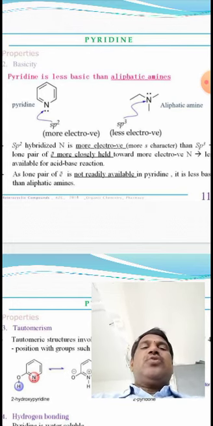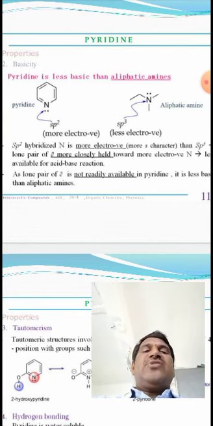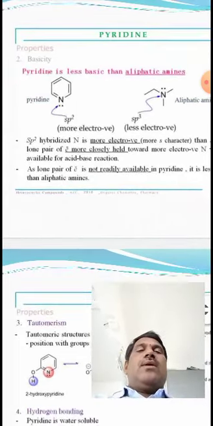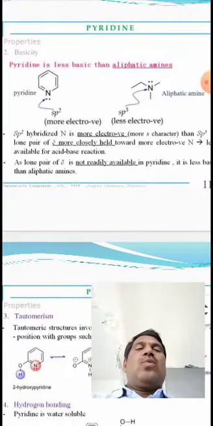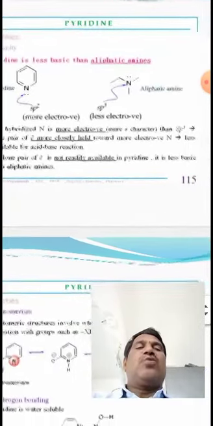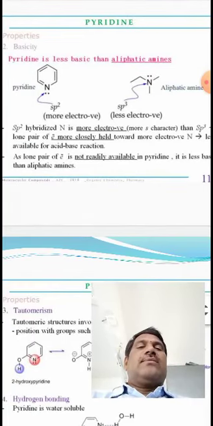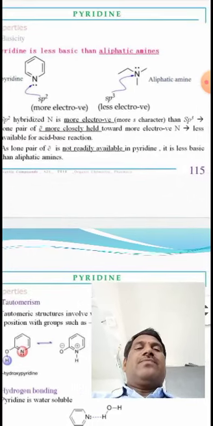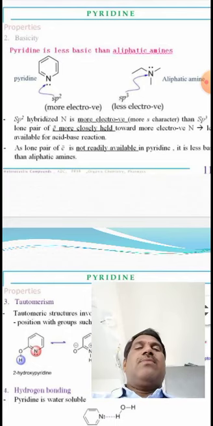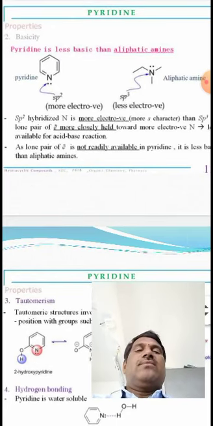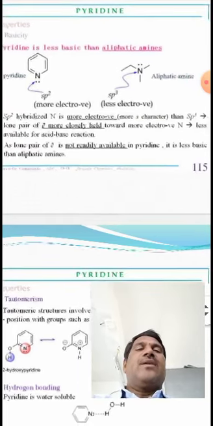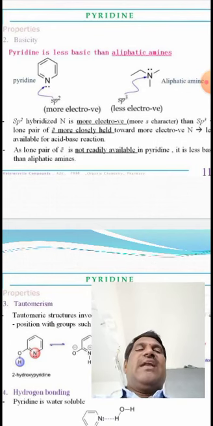So in sp2 hybridization, nitrogen is more electronegative, that means more s character than sp3. The lone pair of electrons is held more closely by the more electronegative nitrogen. So in aliphatic amines nitrogen is available for acid-base reaction, while in pyridine nitrogen is less available. As the lone pair of electrons is not readily available in pyridine, it is less basic than aliphatic amines.